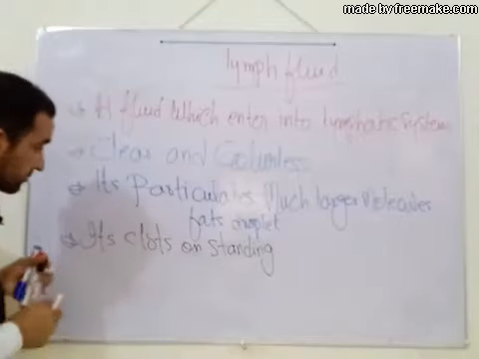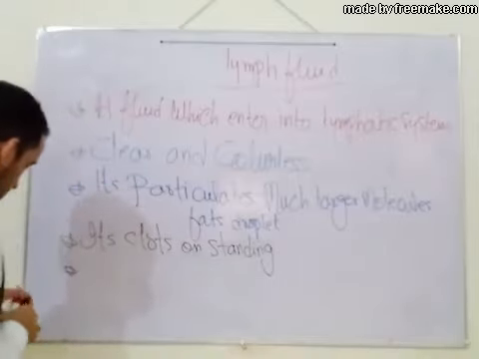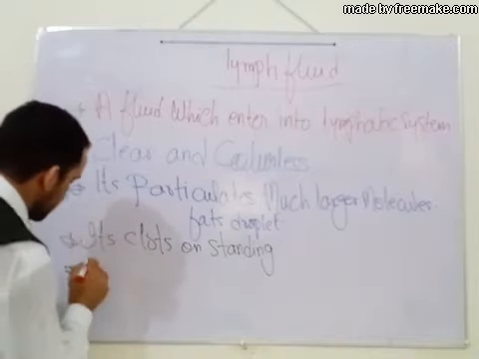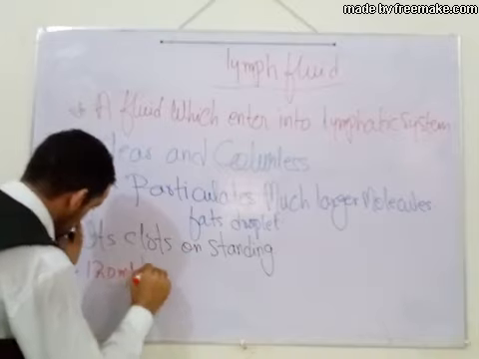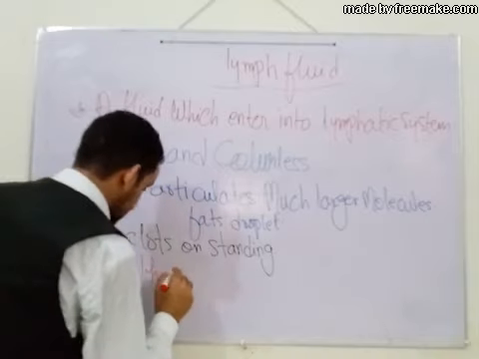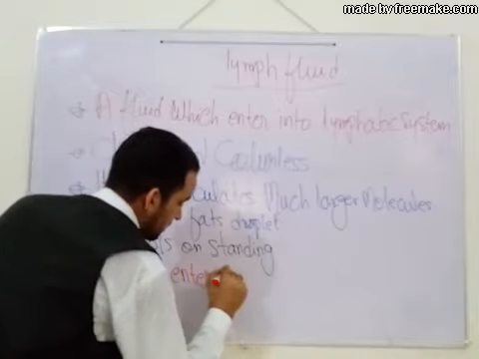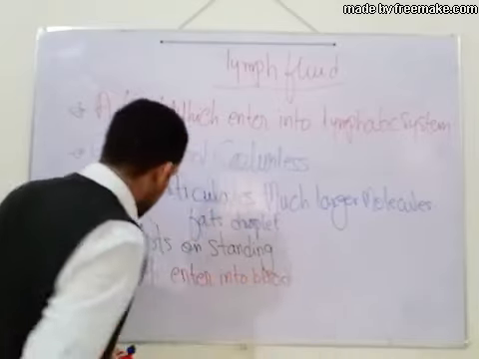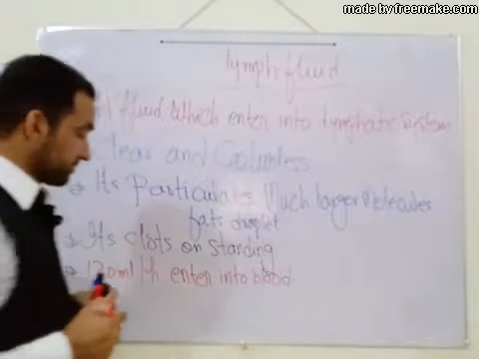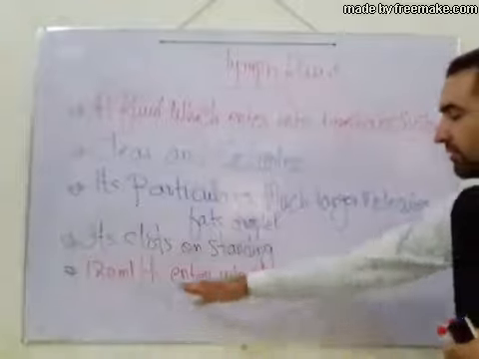If we are talking about the flow of lymph, about 120 ml per hour enters into the blood. The flow of lymph fluid is about 120 ml per hour.